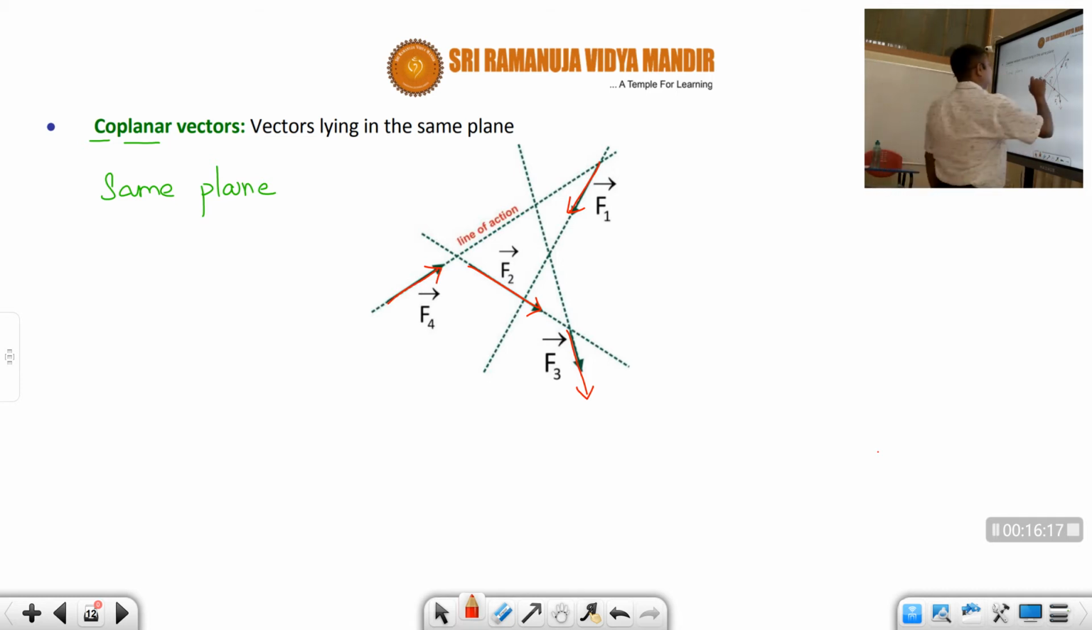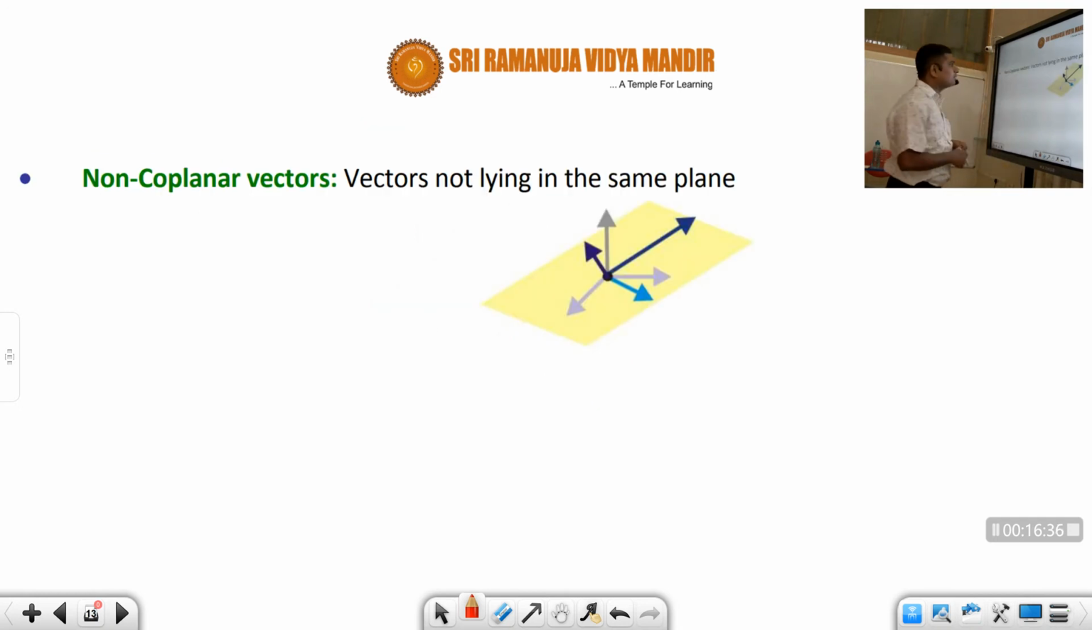How do you know? If you extend one vector, it will meet the other vector. If you extend any vector, it will meet the other vectors or their extensions. Then they are said to be in the same plane. If it is not true, next one is called non-coplanar vectors. Vectors not lying in the same plane. For example, see here, there are some similar colors. Here is blue, this one is blue, this one is blue.